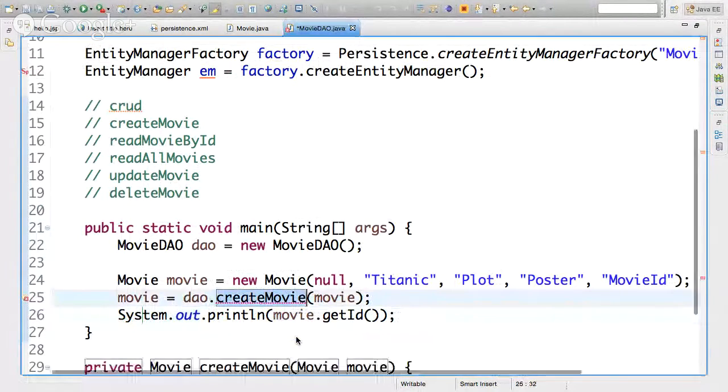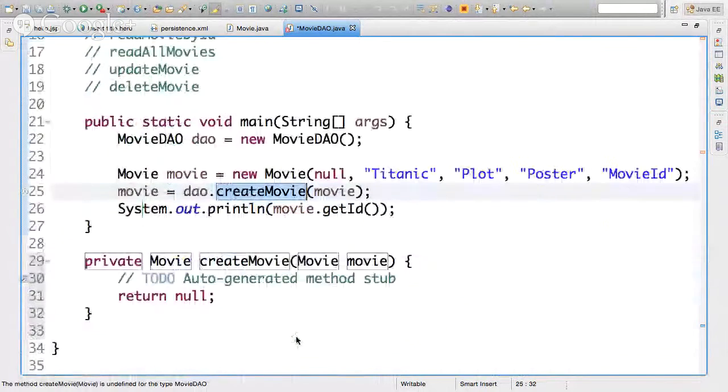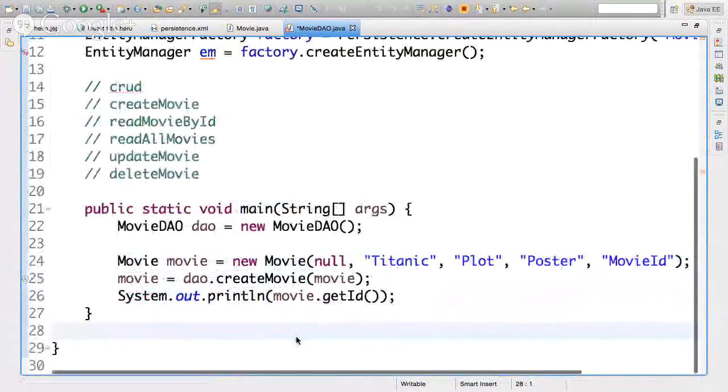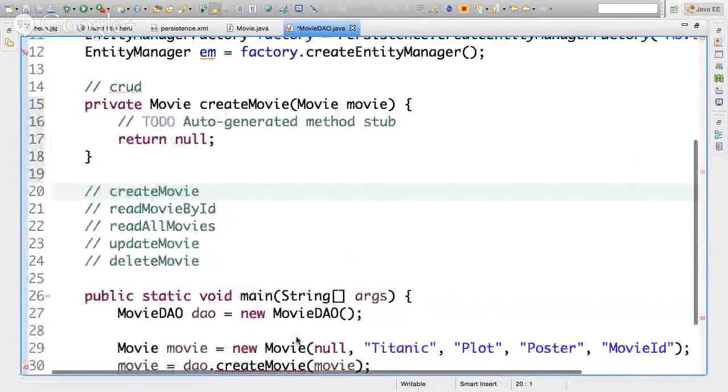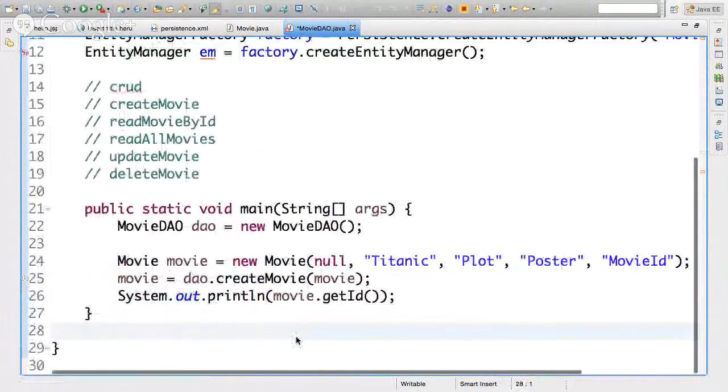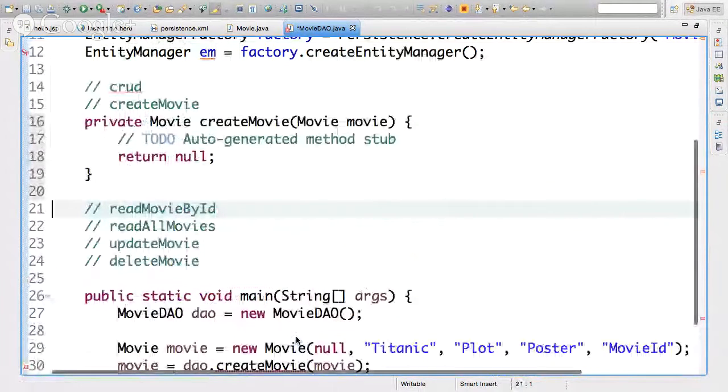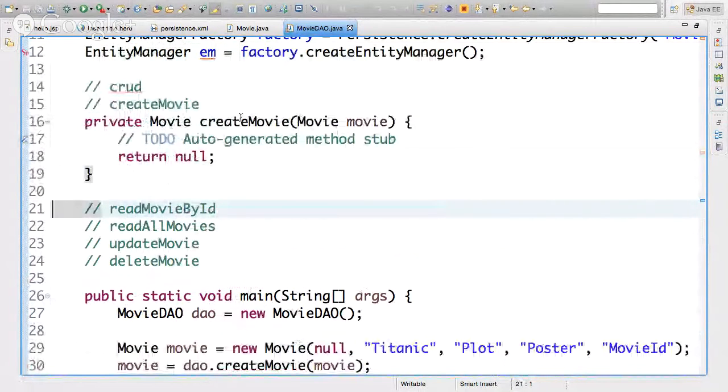I'll say yes, create it for me. Well, I created it down here, so let me move it here. There it is. It's got the signature that I want, returns a movie, and returns null for now because we don't have a movie.